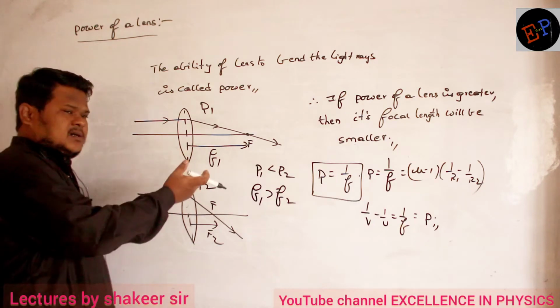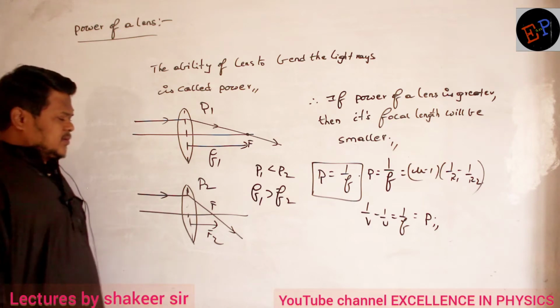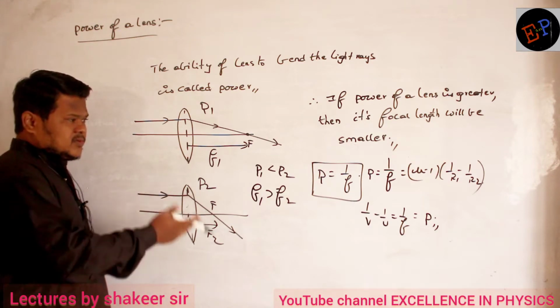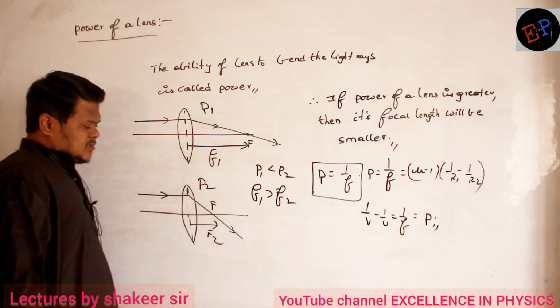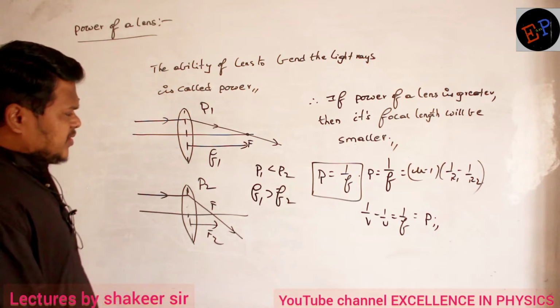So the ability of the lens to bend the light rays is nothing but power. If it is able to diverge or refract, that is, change the direction of the light rays by a greater angle, its power is greater. That's it. Now what is the unit of power?